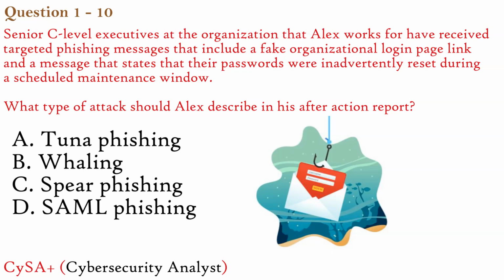SAML phishing refers to phishing attacks that exploit the SAML, Security Assertion Markup Language, protocol to steal login credentials or session tokens in federated authentication systems. While the attack in the scenario involves fake login pages, there is no indication that SAML was specifically involved. Not applicable here. Our correct answer here is B. Whaling.